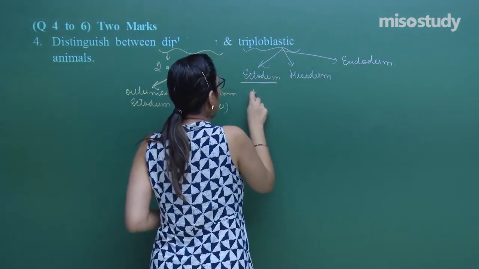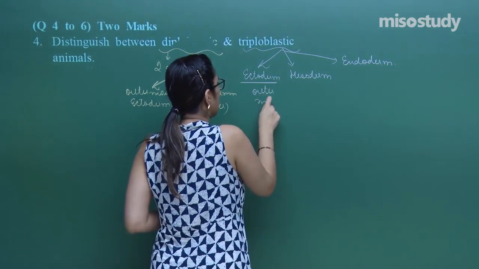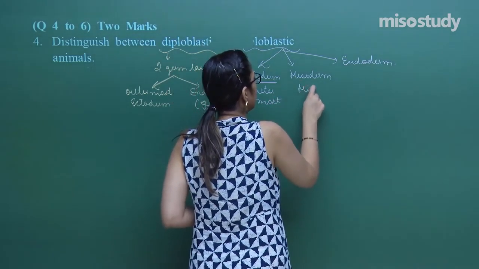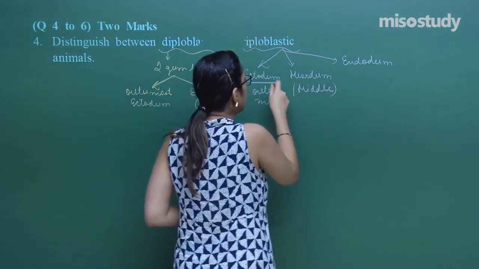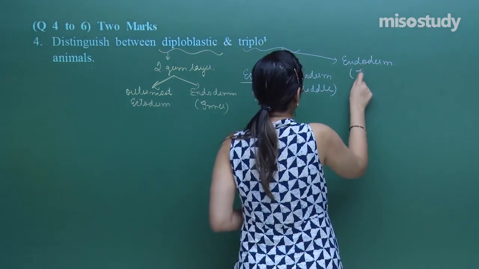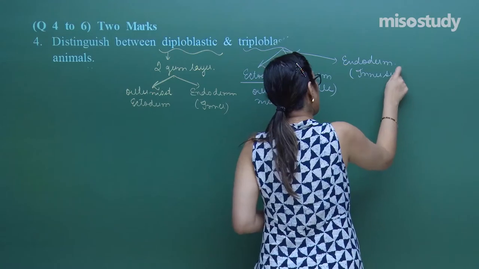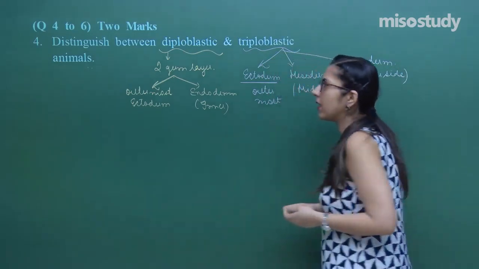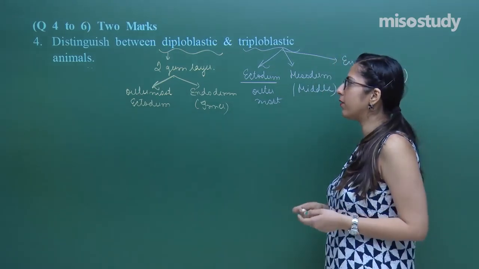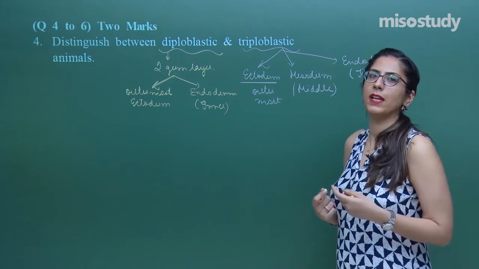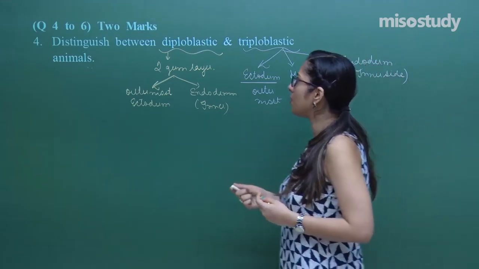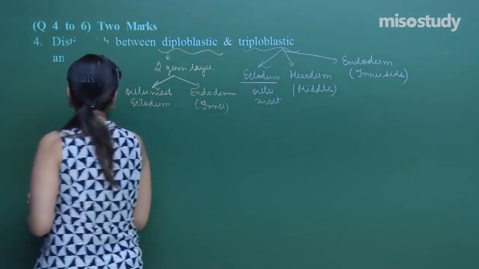So, ectoderm is outermost, mesoderm is towards the inner side or towards the middle, the middle between the ectoderm and endoderm, whereas the endoderm is towards the inner side. Later on, each of these layers further differentiates and forms different organs, and we have already discussed the derivation. If I start explaining in detail, that will be a total waste of time. So, let us talk about certain examples of diploblastic and triploblastic animals.